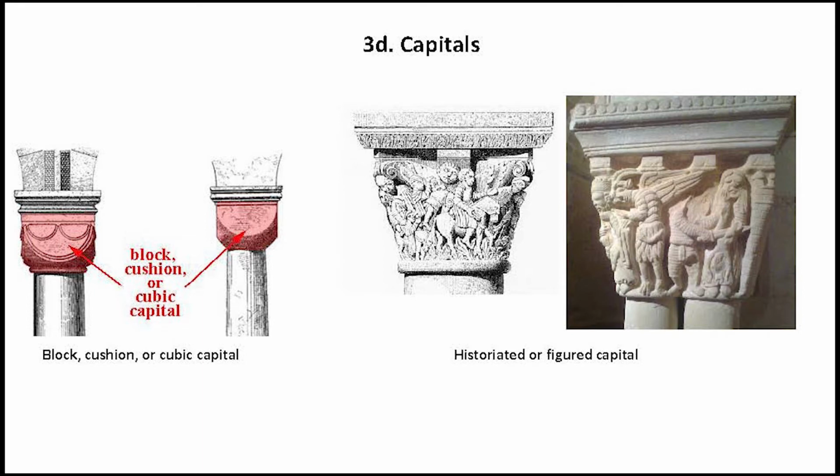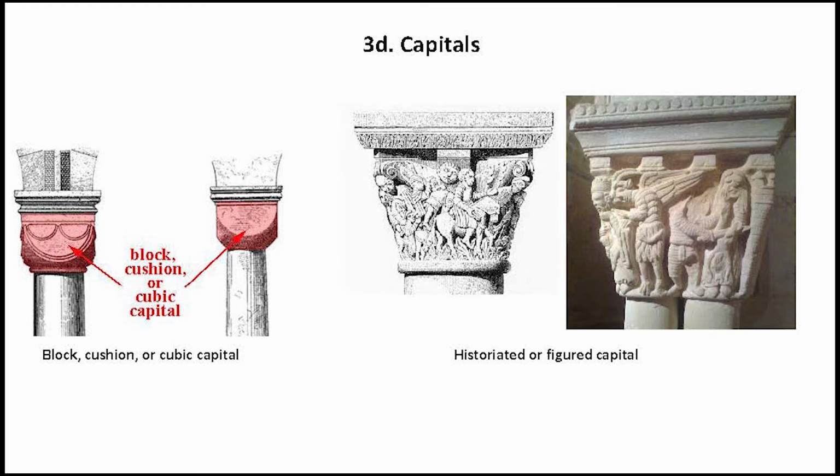We can see mainly two types of capital. One is the block or cushion or cubic capital. The second one is the historiated or figured capital. The block, cushion or cubic capital was devoid of ornamentation, or there was very little ornamentation.